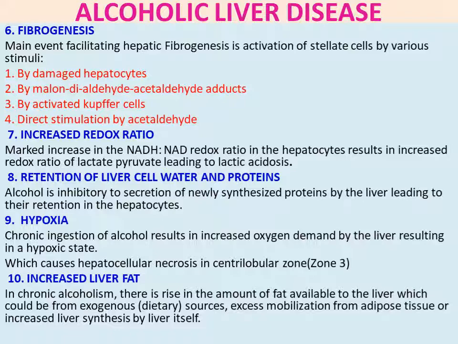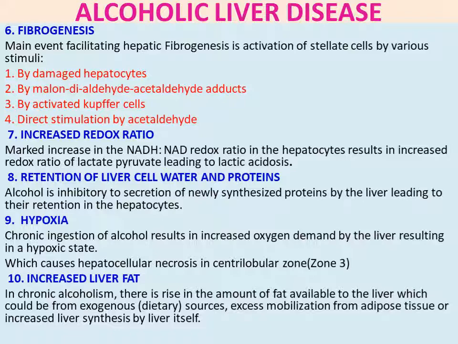Hypoxia. Chronic ingestion of alcohol results in increased oxygen demand by the liver, resulting in a hypoxic state. So less oxygen supply to the liver happens, which causes hepatocellular necrosis in the centrilobular zone, also called zone 3. So centrilobular hepatocellular necrosis takes place due to hypoxia.